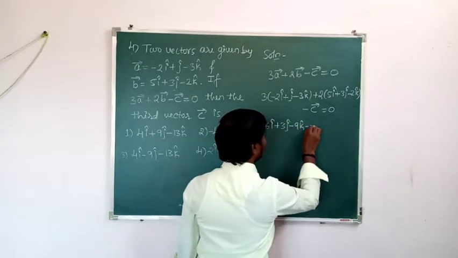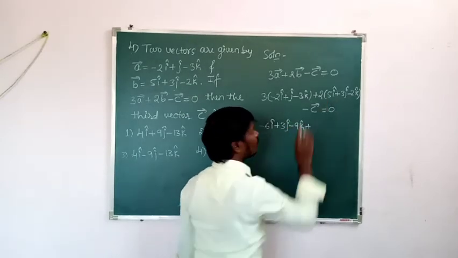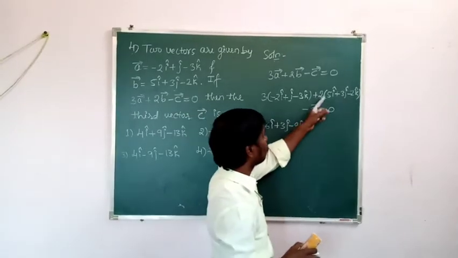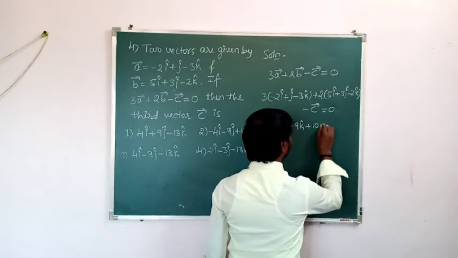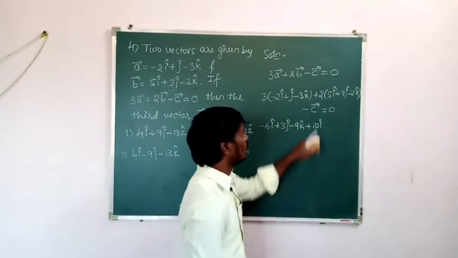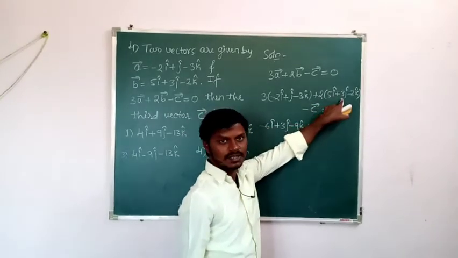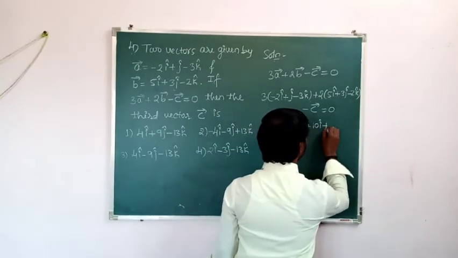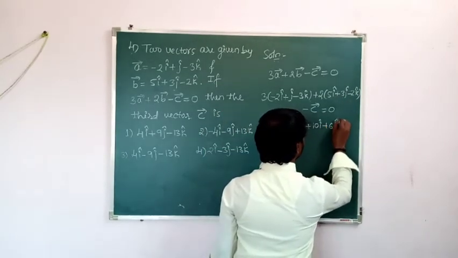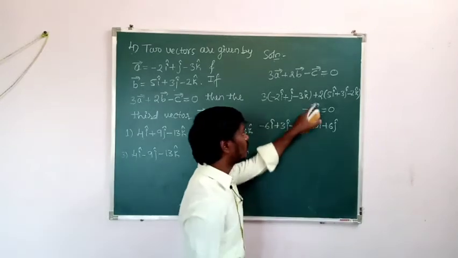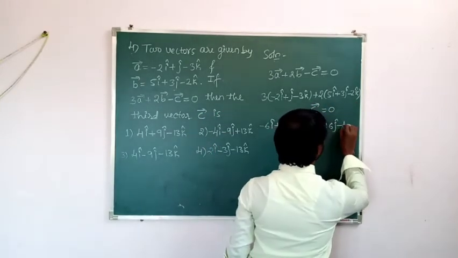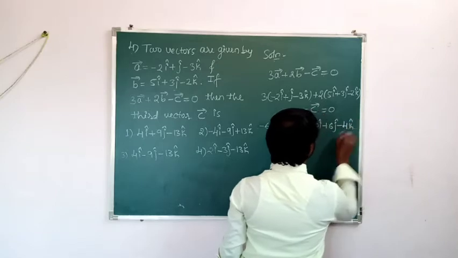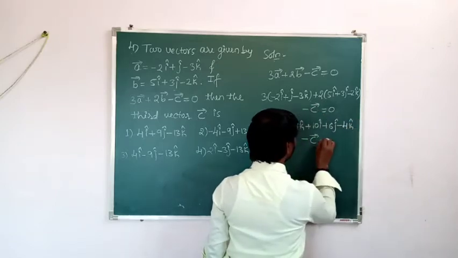Then plus 2 into plus 5 is plus 10i, plus 2 into plus 3 is plus 6j, and plus 2 into minus 2 is minus 4k, minus vector C is equal to 0.